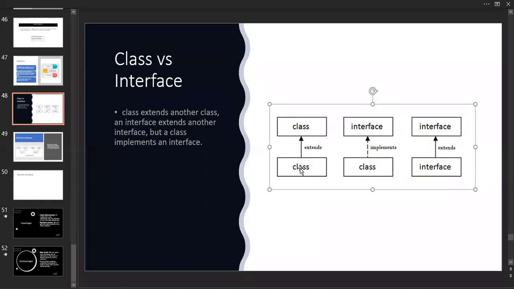So generally, what is the main difference between them? Inside a class, we have static and non-static methods, and we have abstract methods also. But inside an interface, we have only abstract methods. But one thing I want to tell you, we are working on Java 8 right now.